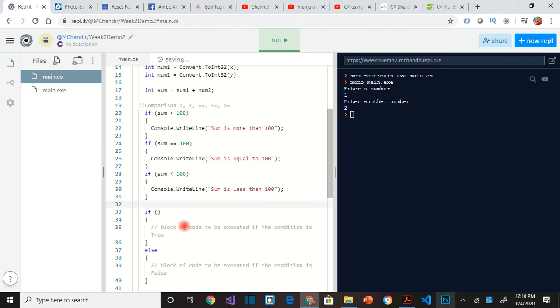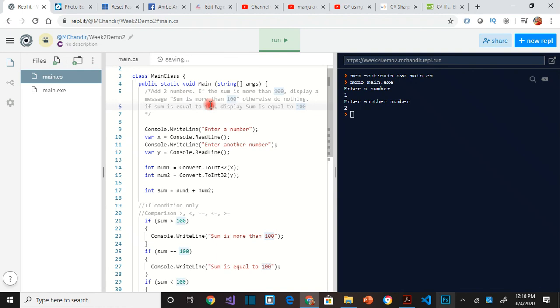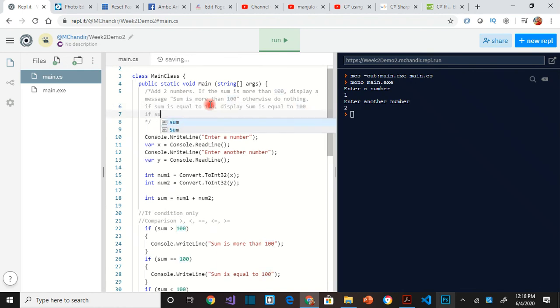So the first portion is we saw just the if condition with the comparison operator. So let us say that we have another criteria saying if sum is equal to 500, we have to divide sum by 2. Half the sum.